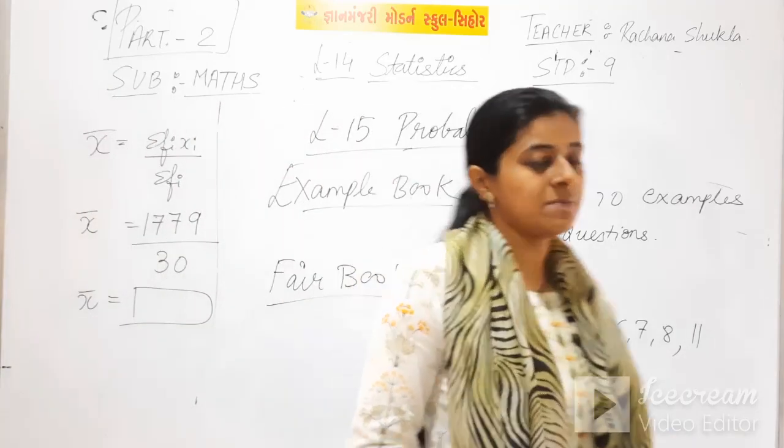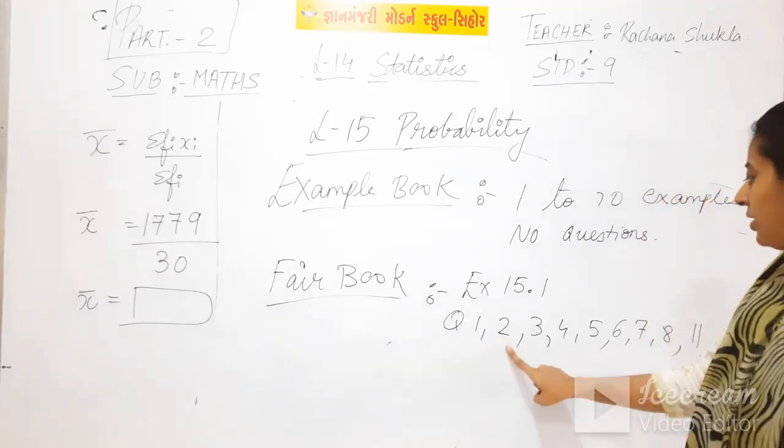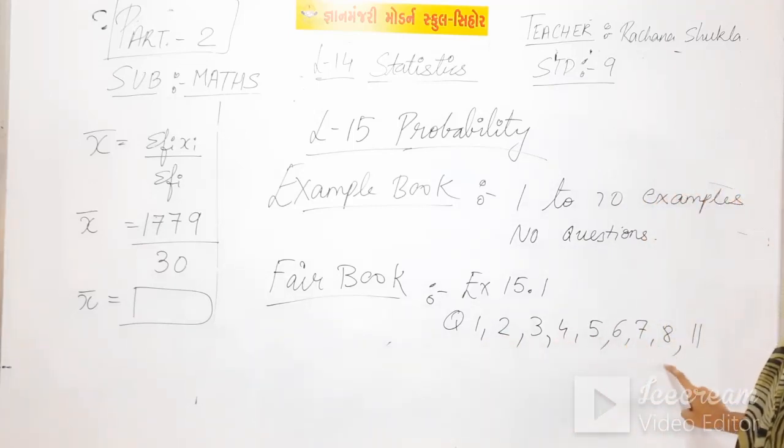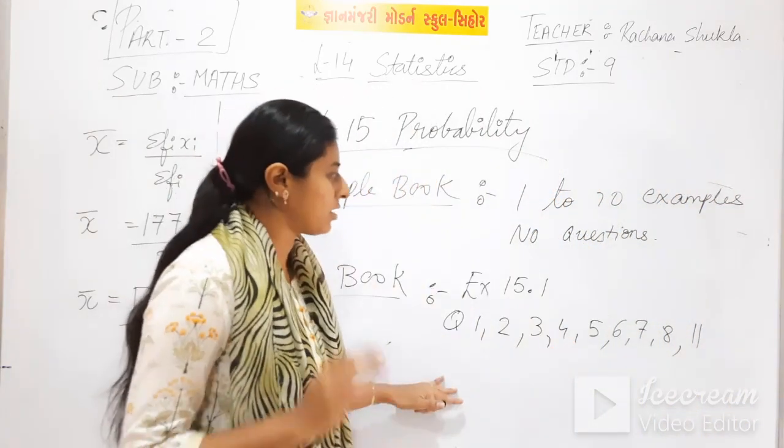You will do this many sums in your exercise book, that is 1, 2, 3, 4, 5, 6, 7, 8 and 11. Other sums, no need of doing.